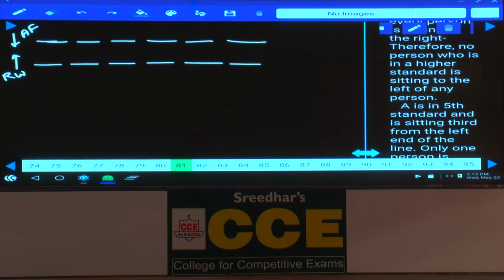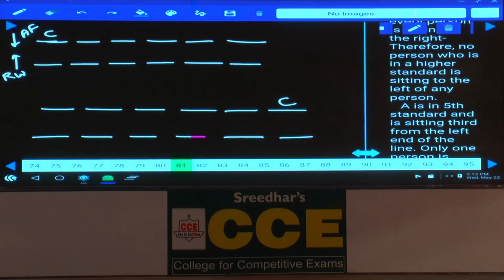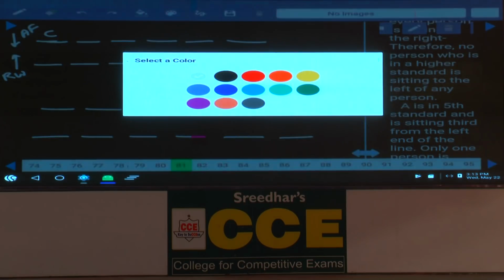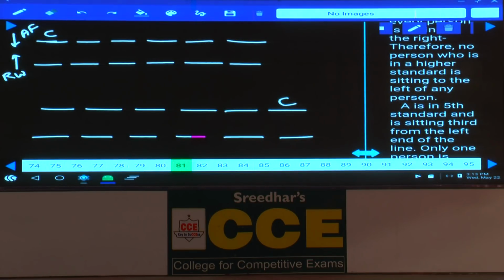And C sits alone. C sits at one of the extreme ends of the row. Tell me what are the different possibilities we can have for this. Now C can be here, and the other possibility 3, 4, 5, 6. Here again 1, 2, 3, 4, 5, 6. Now C can be either at the left extreme or at the right extreme. And C, sitting at one of the extreme ends of the row, faces one of the immediate neighbors of T. T is here. Now one of the immediate neighbors of T, T will be here.